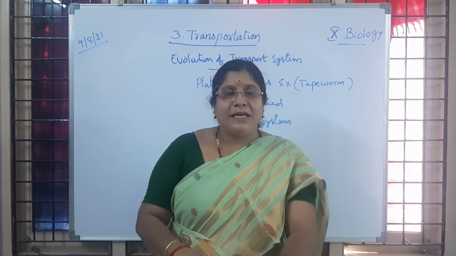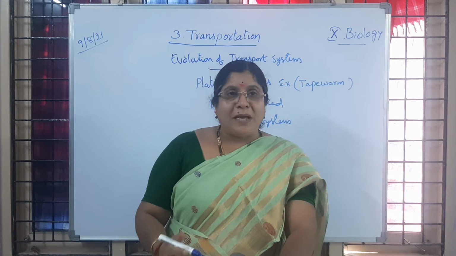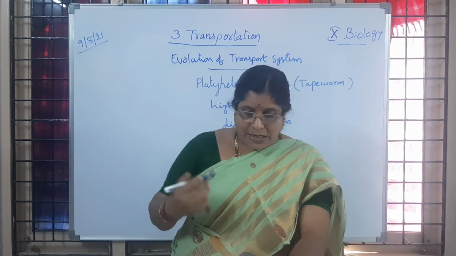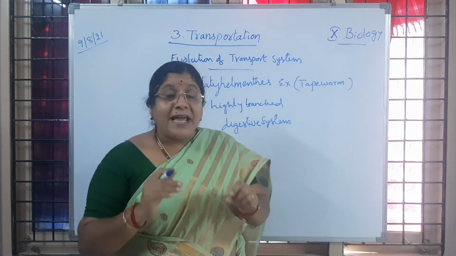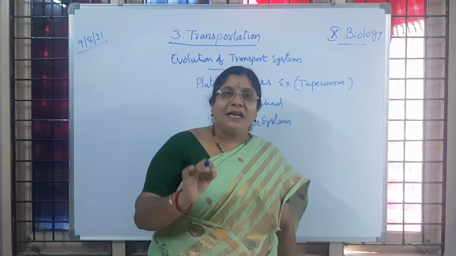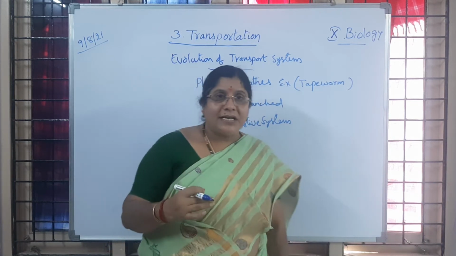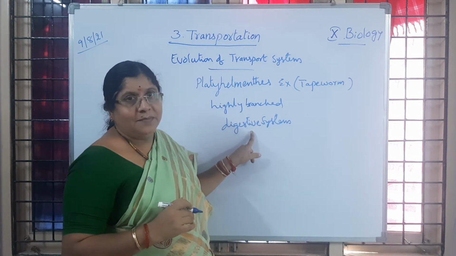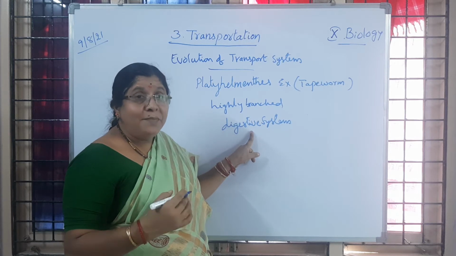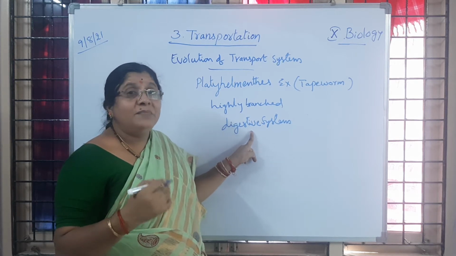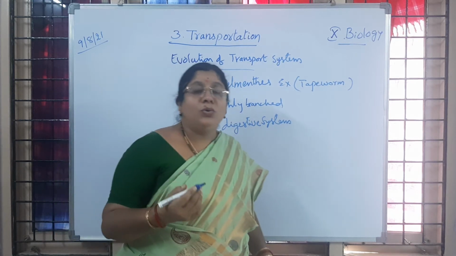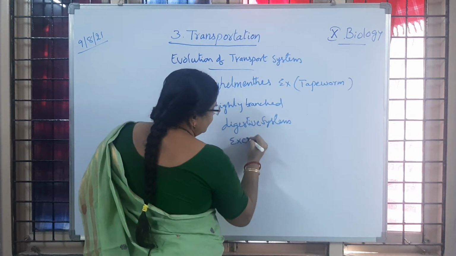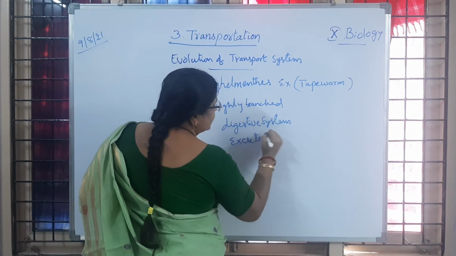These organisms are triploblastic, multicellular animals which live as parasites in our body and other vertebrates, children. So each and every cell is going to receive the nutrients directly with the help of a highly branched digestive system. At the same time, the unwanted materials are going to be sent out of the cells because of an excretory system.